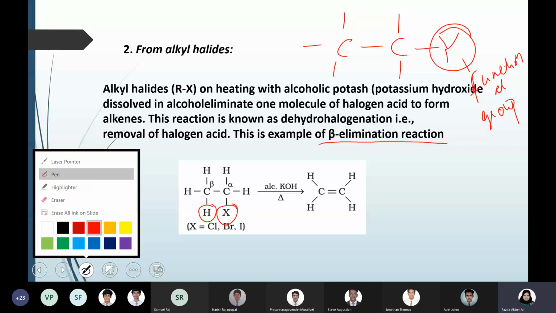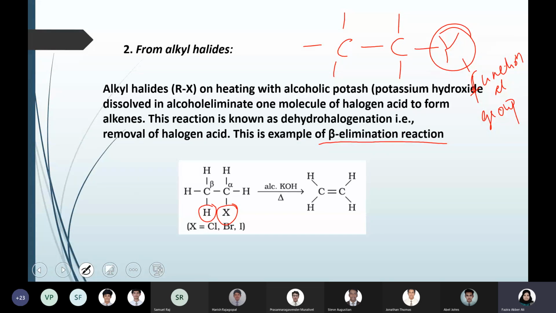There is certain terminology we use to differentiate the carbons. The carbon directly attached to the functional group is called the alpha carbon.